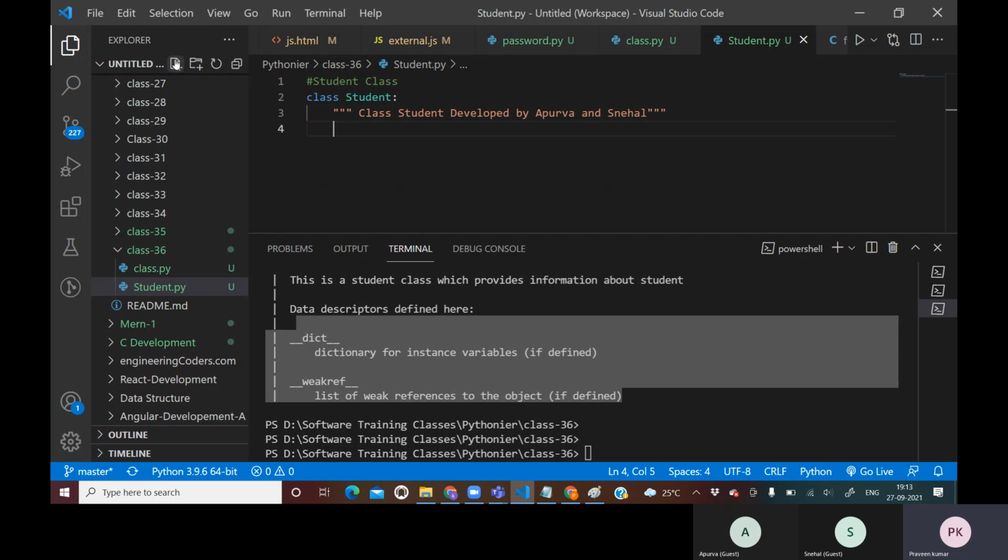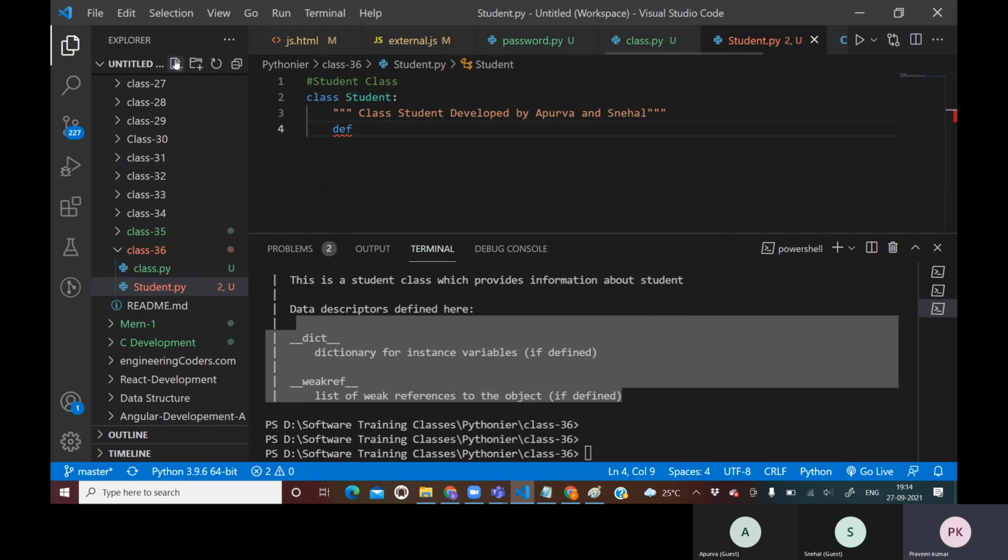After that I need to create variables in the class. You can create any variable at the class level.